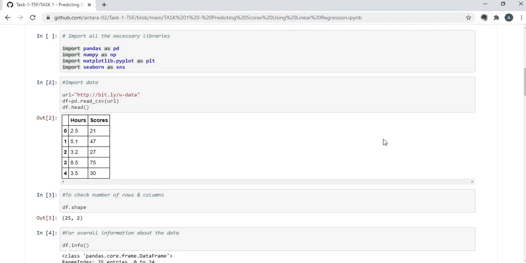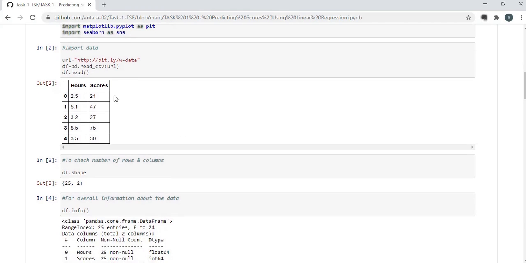The next thing that I've done is imported the data. As you can see, it is a CSV file. In order to check if our data is correctly imported or not, I have used the function df.head(). We can see that hours and scores are in columns and it looks pretty good. So I think we are good to go.